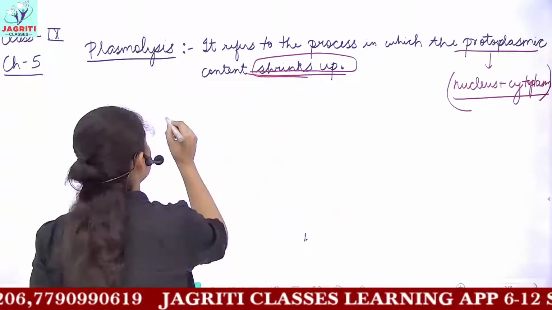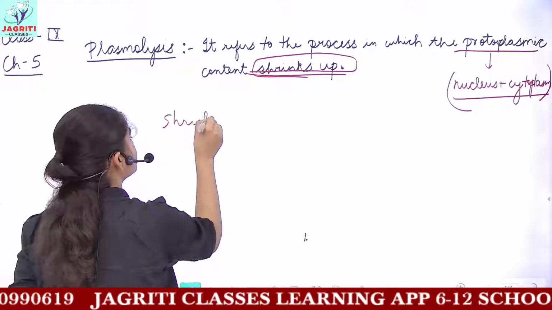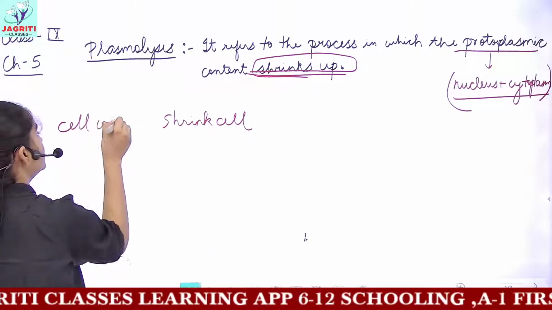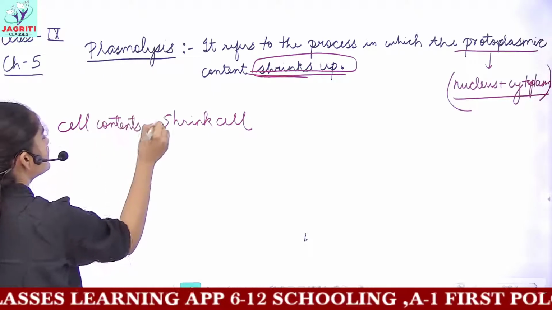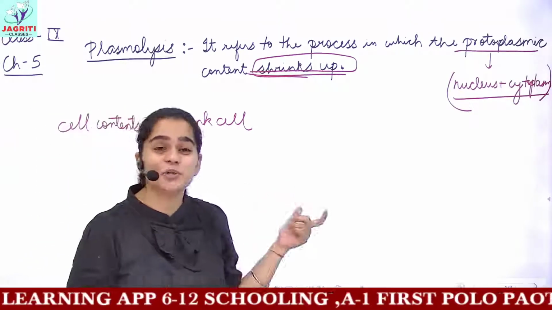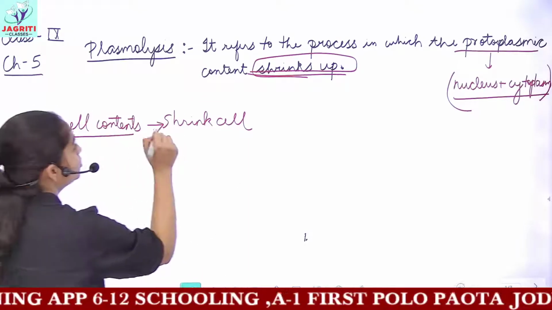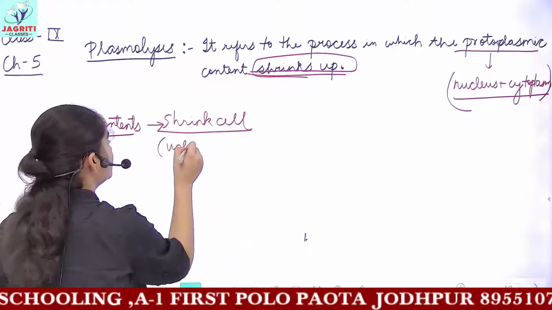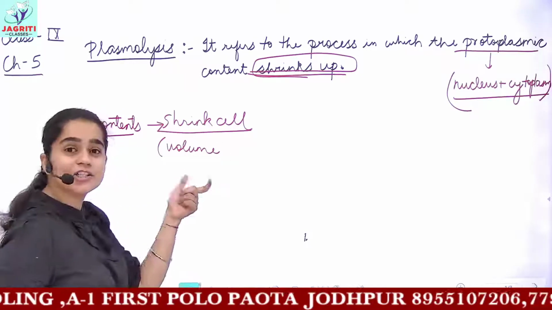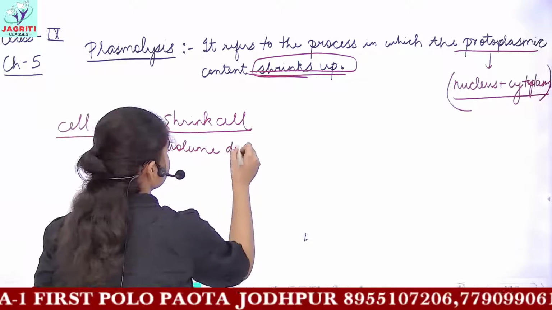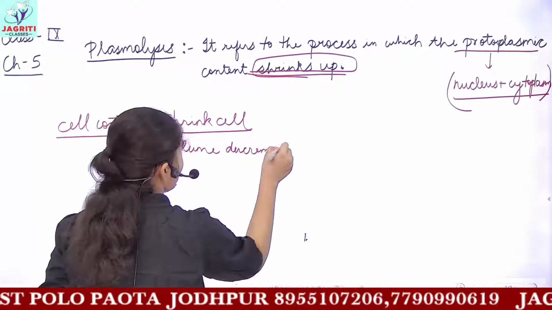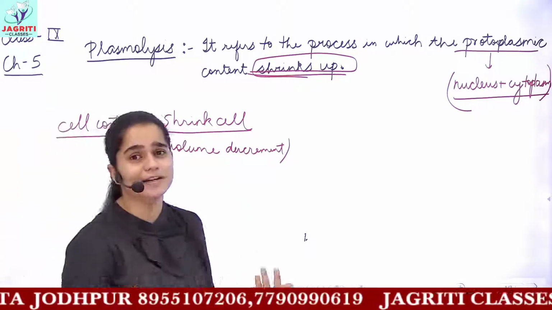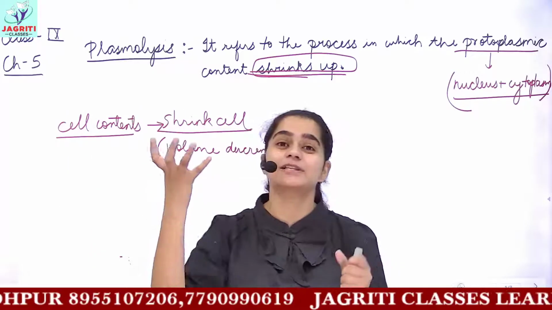For shrinking up, that means everything which is present in my cell, that is the cytoplasm, nucleus, everything. If I need the cell to shrink, we can also refer to it as the decrease or reduction observed in volume. So it can be called volume decrement or reduction in the volume, because cell shrinkage is related to reduction in your cell volume or cell shape.